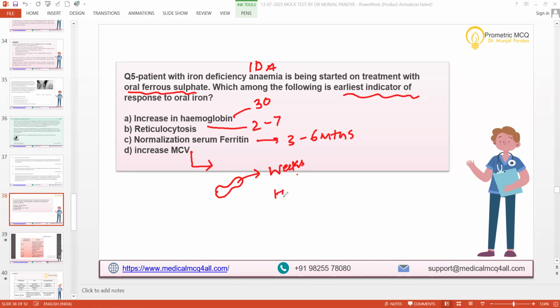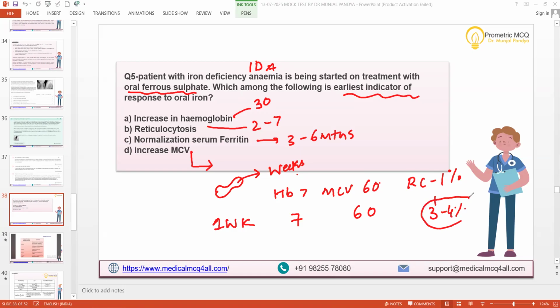If you have hemoglobin of 7, MCV of 60, and reticulocyte count of 1% at presentation, what happens after 1 week? Hemoglobin will remain 7, MCV will remain 60, and retic from 0.5 to 1% becomes 3 or 4%, meaning an earlier indicator.